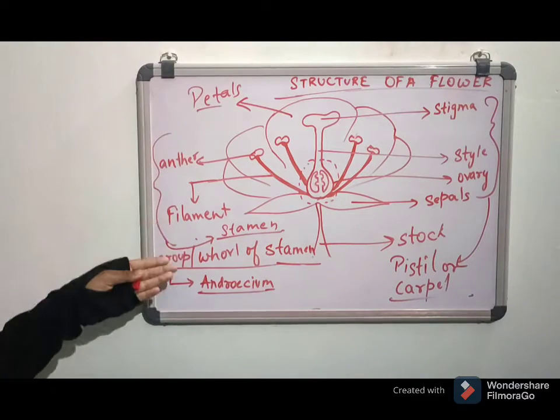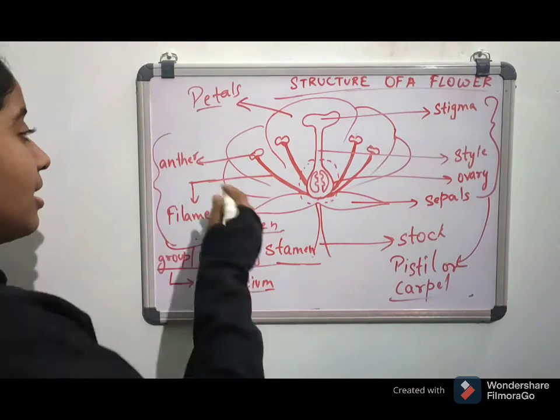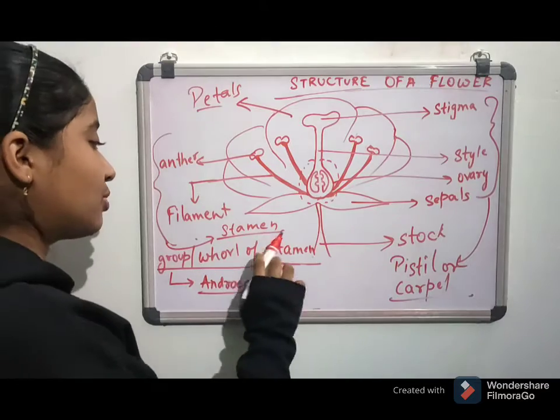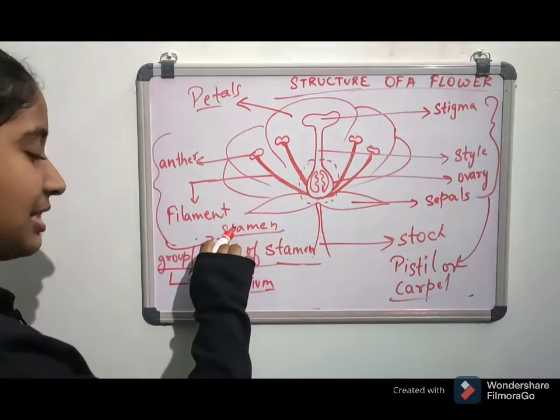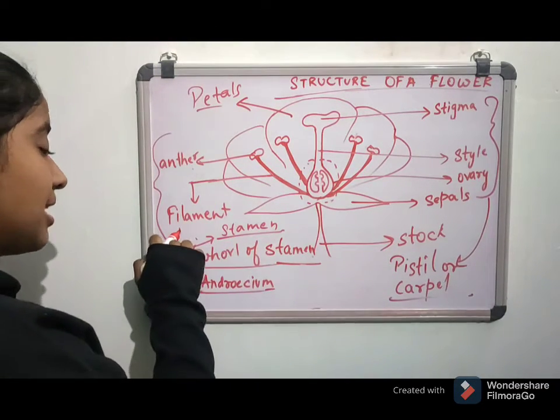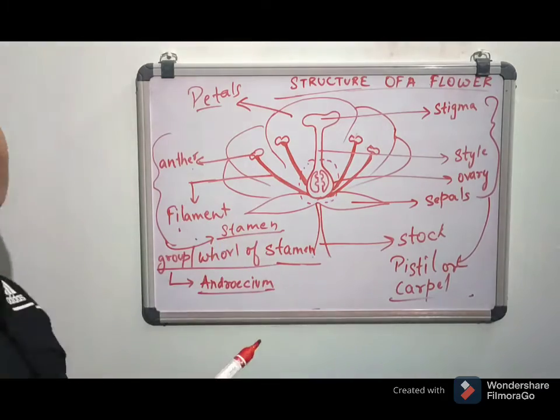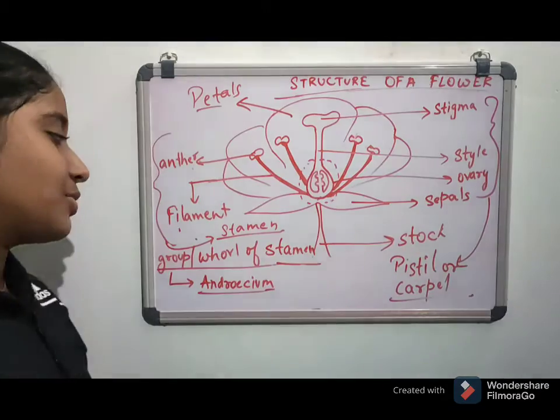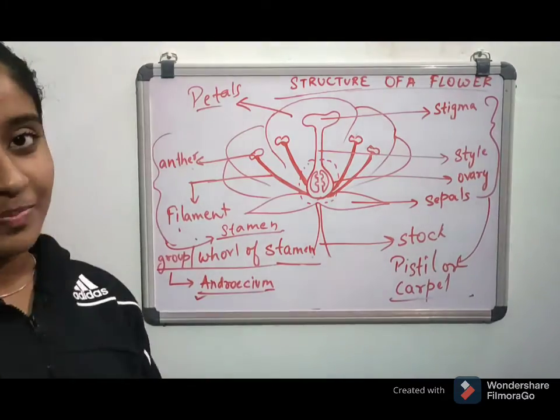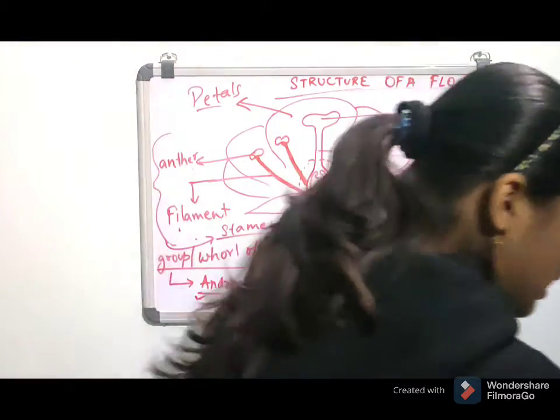We know what the whorl of stamen is. What is stamen? The anther and the filament together are known as stamen. Anther as well as filament is known as stamen, and the whorl of stamen is known as the androecium. Is it clear? Let us move ahead.